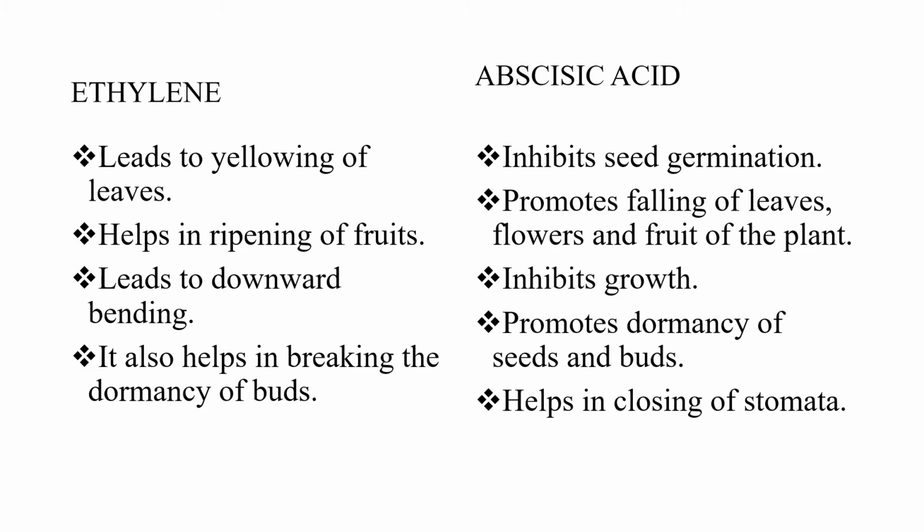All these hormones, so far we saw auxin, gibberellin, cytokinin, ethylene, help in growth. But abscisic acid alone is just opposite to the other four hormones in activity. That is, abscisic acid inhibits the growth, suppresses the growth of the plant. Seed germination is also inhibited. Then it promotes falling of leaves, flowers and fruit of the plant.